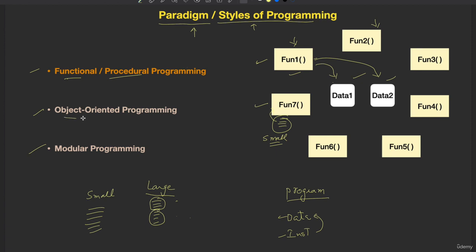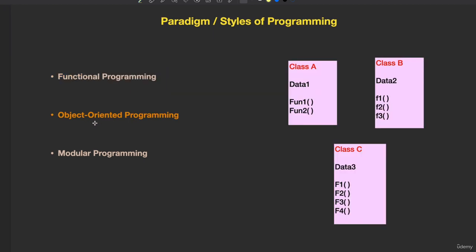Now coming to object-oriented programming. How is the design of your large application done? A large application is broken down into classes. You can see the class. So what is a class? A class contains the data and the related functions that work upon that data. Another class has other data items and the set of functions that work upon that data. I have one more in the diagram, a set of data items and a group of functions meant only for those data items.